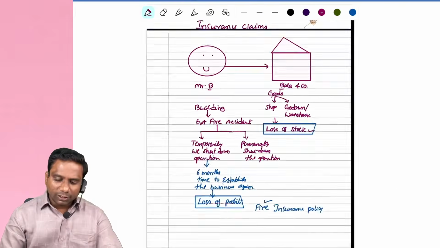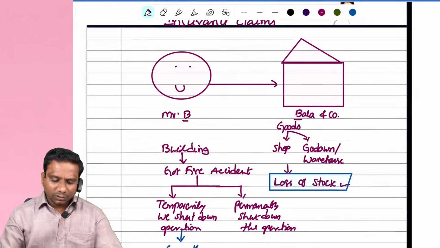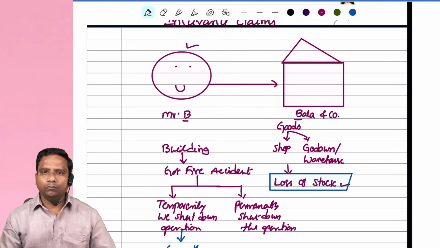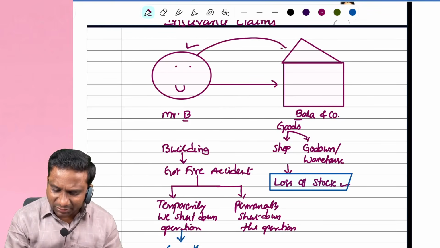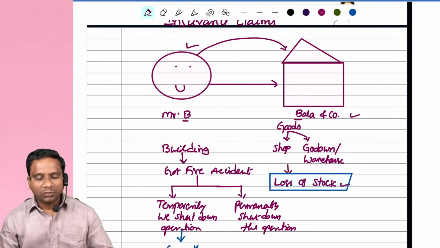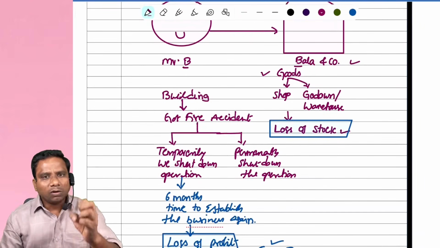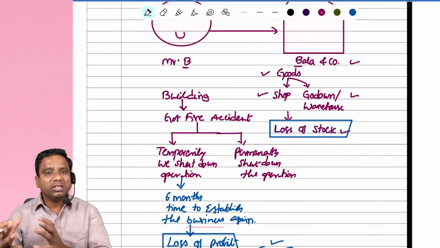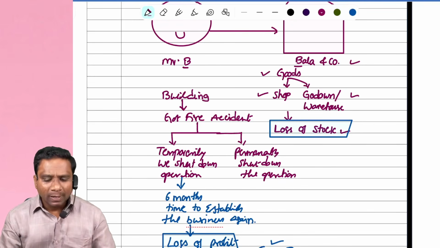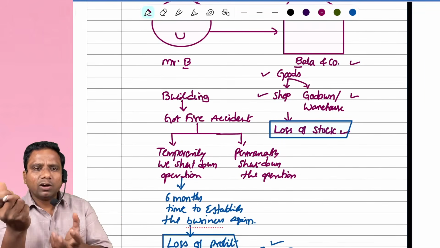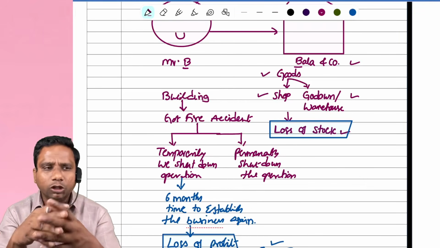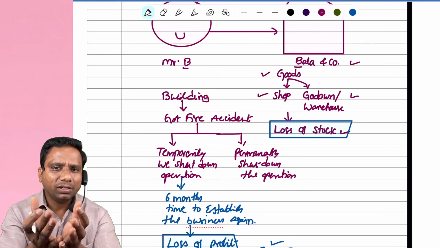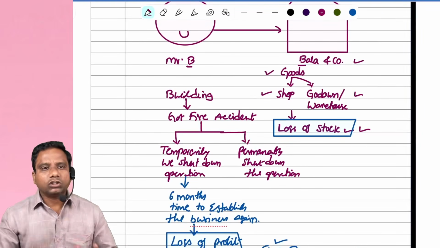Right. Now observe carefully. Let us say for example, Mr. B started a business of buying and selling of goods. Now he has opened a business in the name of Bala and Co. Now he is dealing with goods. Some of the goods he may keep in the showroom or shop, and some of the goods he may keep in a godown or warehouse. Suppose for the shop or warehouse or godown, anything happened due to a fire accident or any short circuit, then we lost our stock.